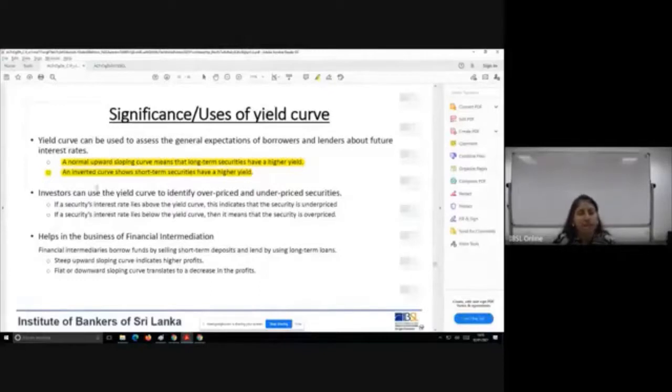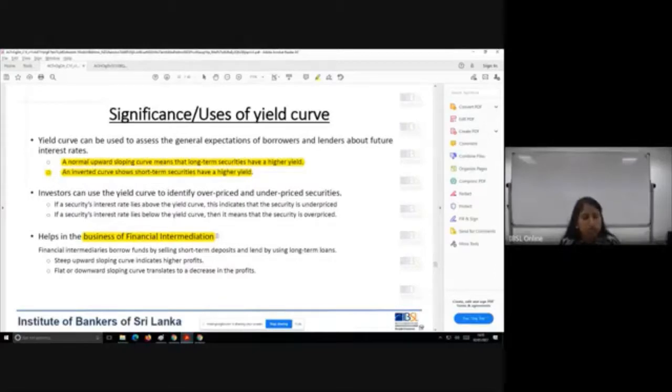Third one is, this yield curve will help in the business of financial intermediation. Now, who does this business of financial intermediation? Bankers. Financial intermediaries who borrow funds by selling short-term deposits and lend funds using long-term loans.